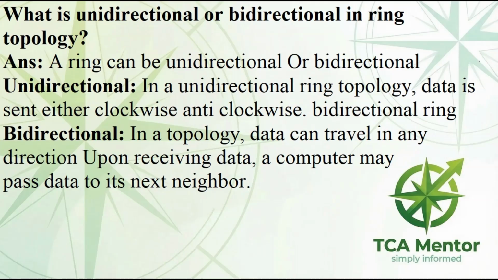What is unidirectional or bidirectional in ring topology? Answer. A ring can be unidirectional or bidirectional. Unidirectional. In a unidirectional ring topology, data is sent either clockwise or anti-clockwise. Bidirectional. In a bidirectional ring topology, data can travel in any direction. Upon receiving data, a computer may pass data to its next neighbor.